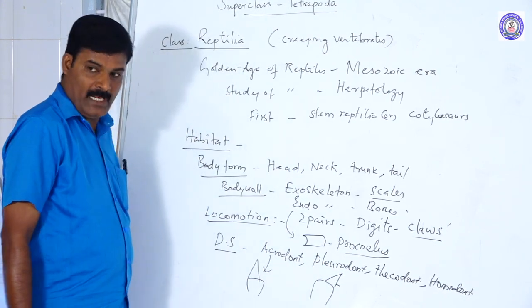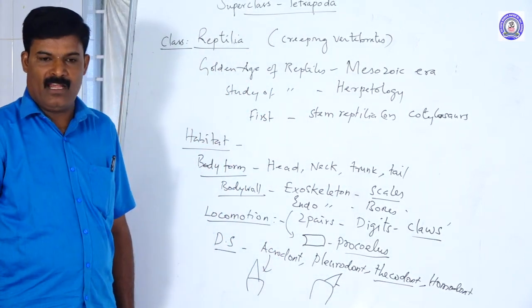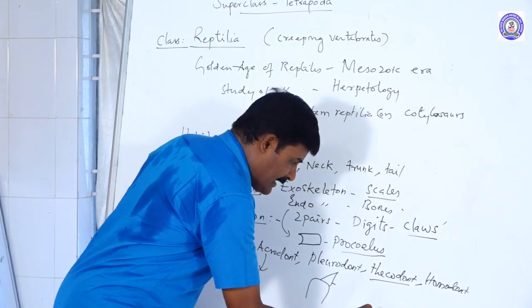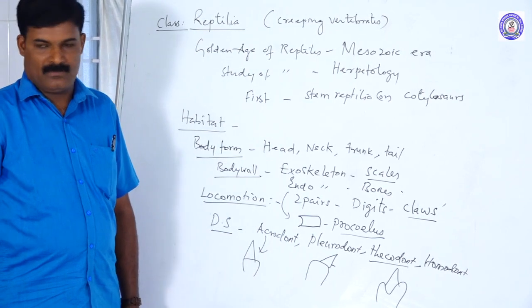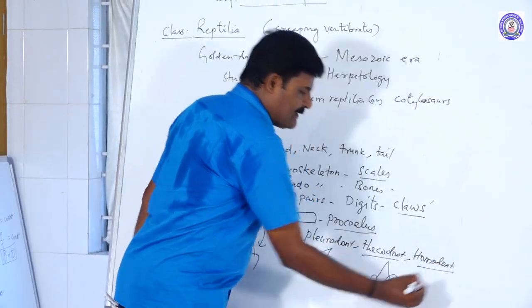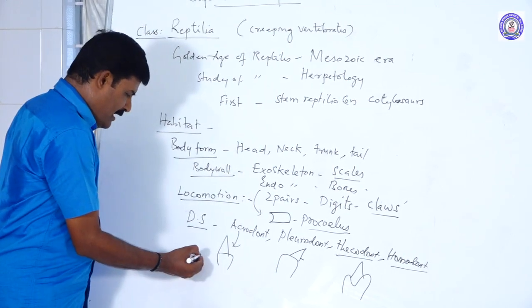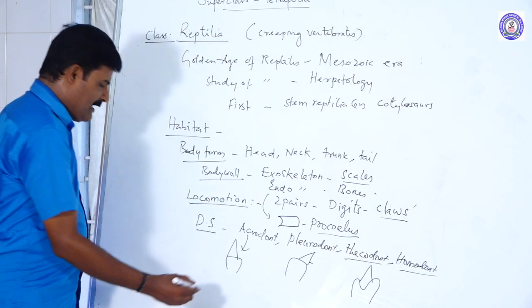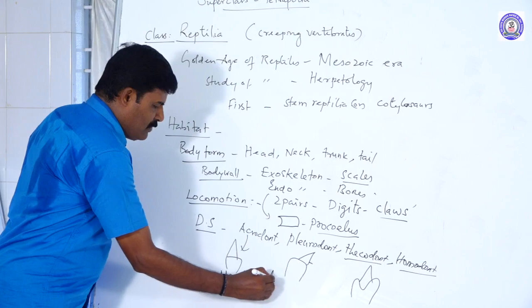These are called pleurodont. Some reptilia are thecodont, for example, crocodile. Crocodile teeth are thecodont. The teeth are firmly fixed in the socket. This is called thecodont. And homodont, that is a similar type of teeth. The alimentary canal is complete. The digestion is extracellular. The alimentary canal begins with the mouth and ends with the cloaca.